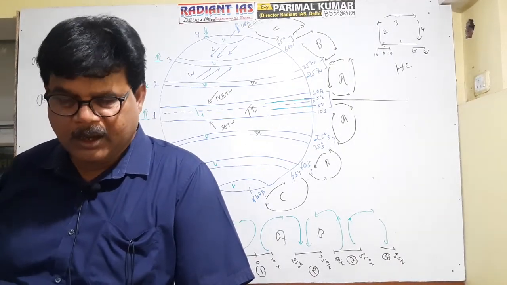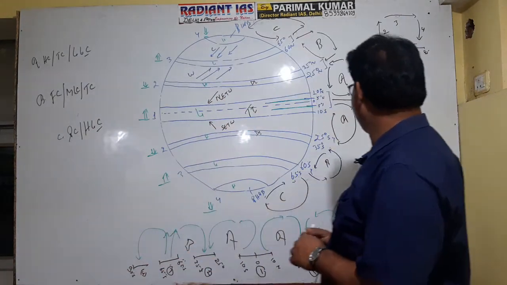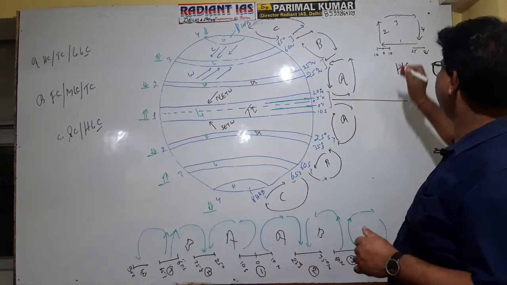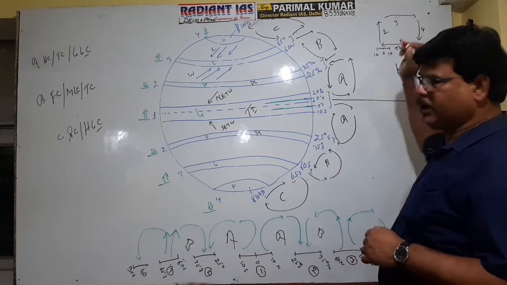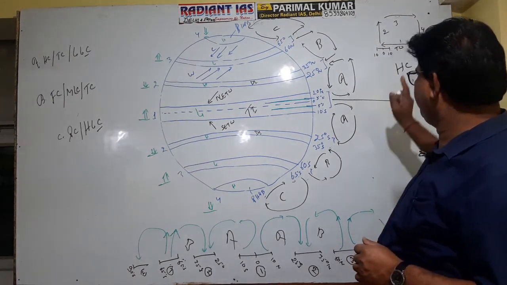So actually you see the surface wind component of the Hadley cell is referred to as trade wind. What is the name of the surface wind component of the Hadley cell?